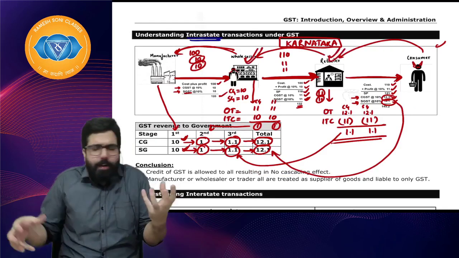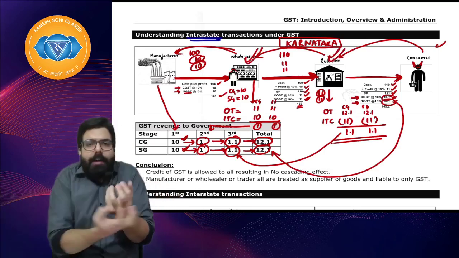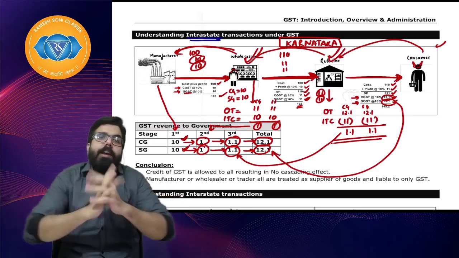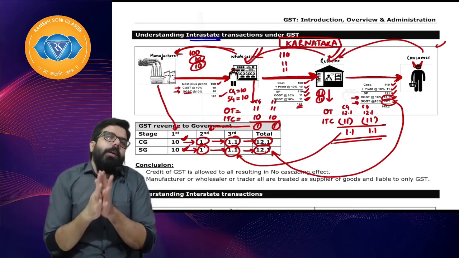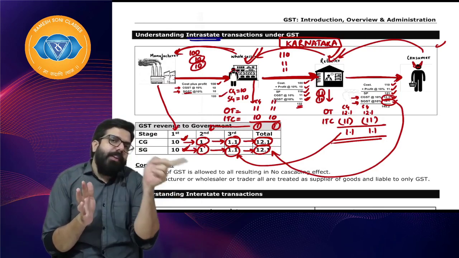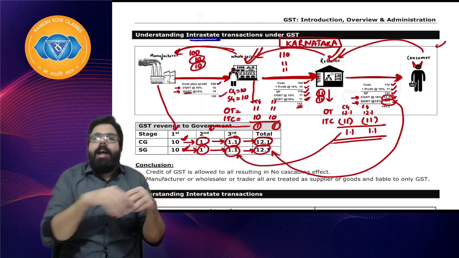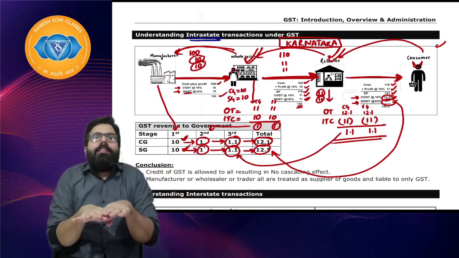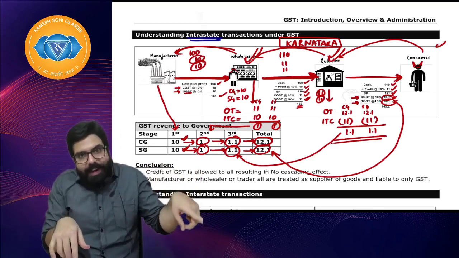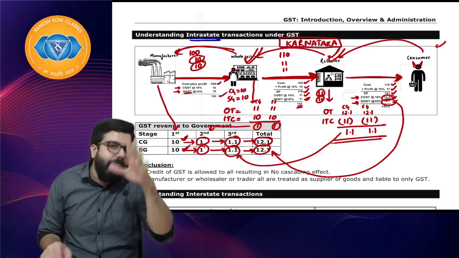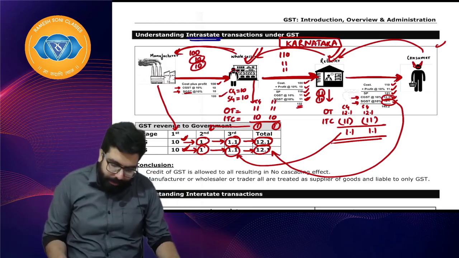No, they paid, but they recovered it from the tax collected. Only the burden is shifted to the consumer by all the dealers, the retailer, etc. You'll see everything neutralizes, and ultimately at the end, who pays? The consumer pays, right? Let's go ahead.